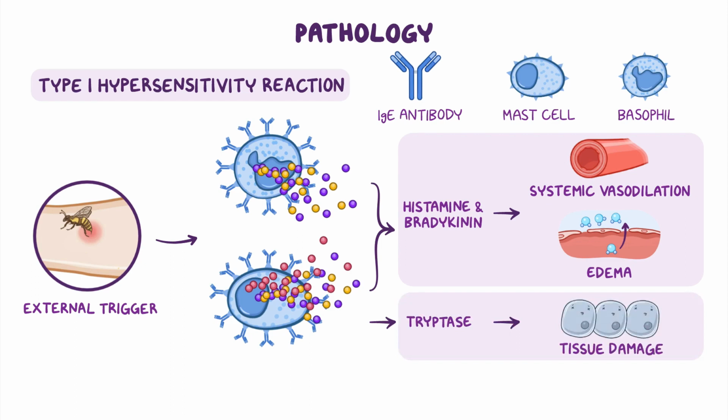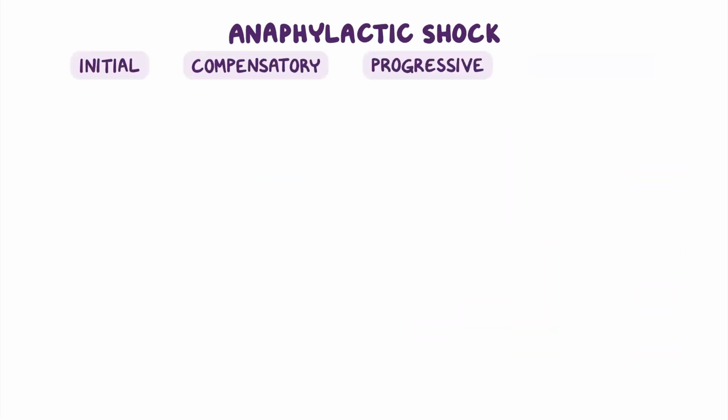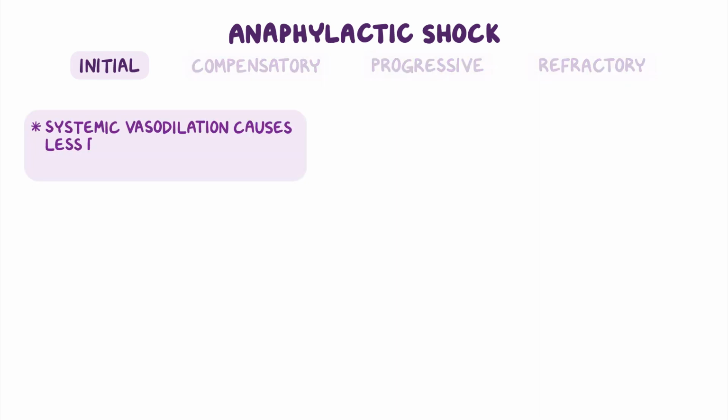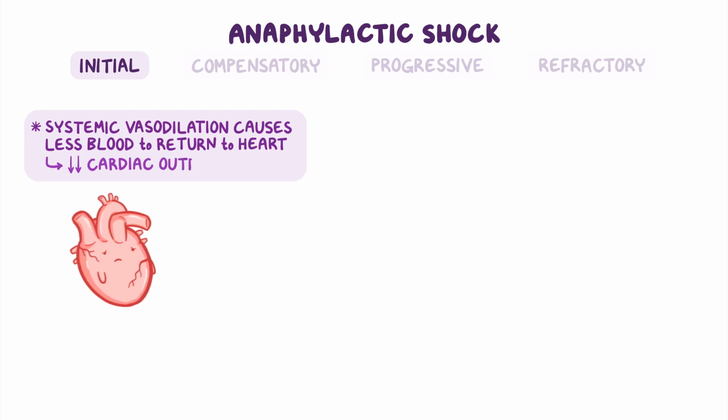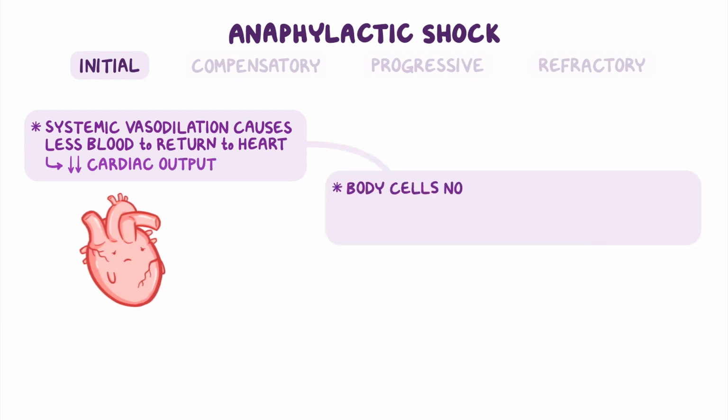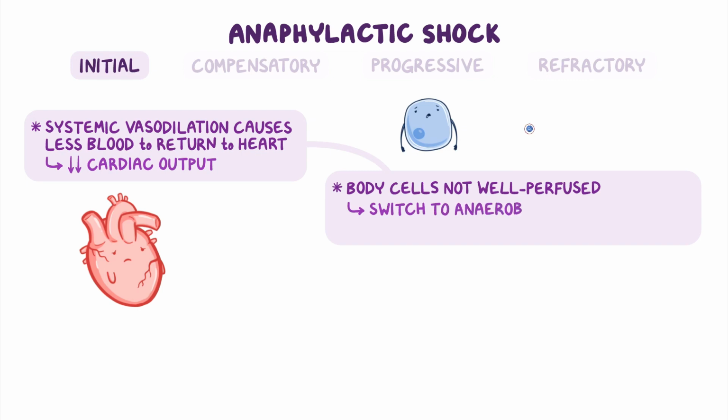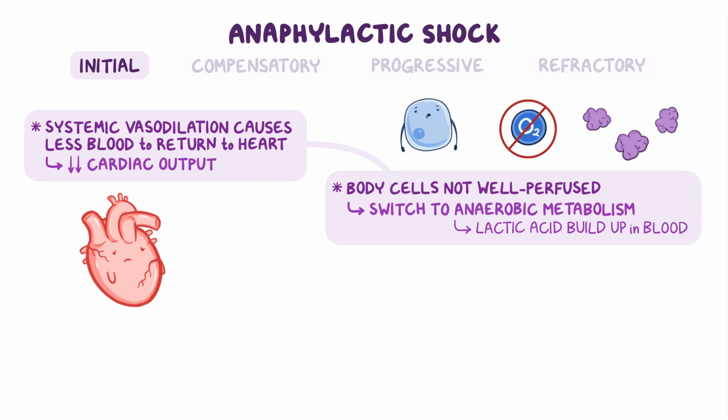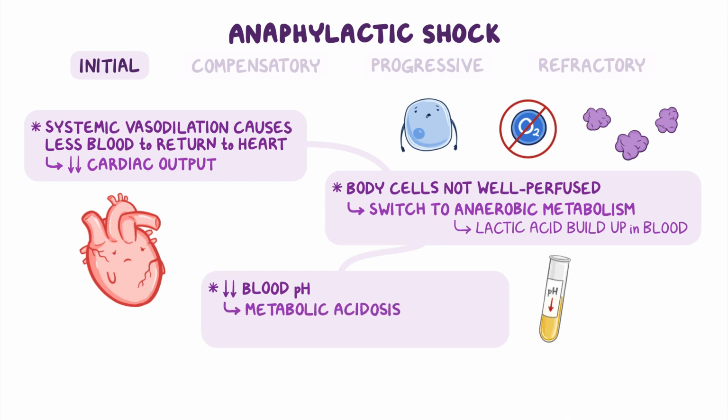Now, the next events in anaphylactic shock are grouped into four stages: initial, compensatory, progressive, and refractory stages. In the initial stage, systemic vasodilation causes less blood to return to the heart through the venous system. This, in turn, decreases cardiac output. As a consequence, body cells are not well perfused, so they switch to anaerobic metabolism to produce energy, causing lactic acid to build up in the blood. When lactic acid builds up, that lowers blood pH, causing metabolic acidosis. This activates the compensatory stage.